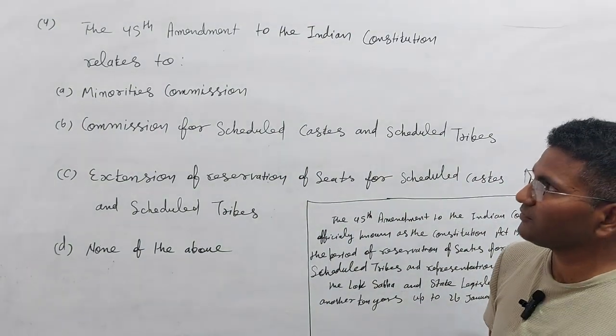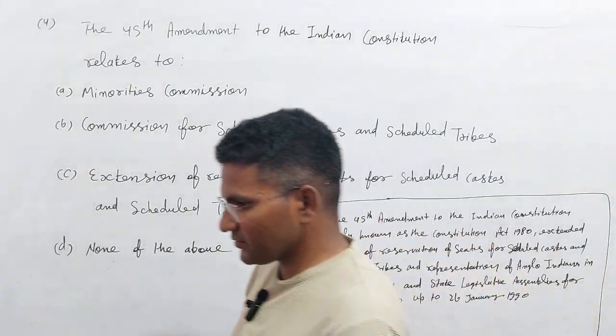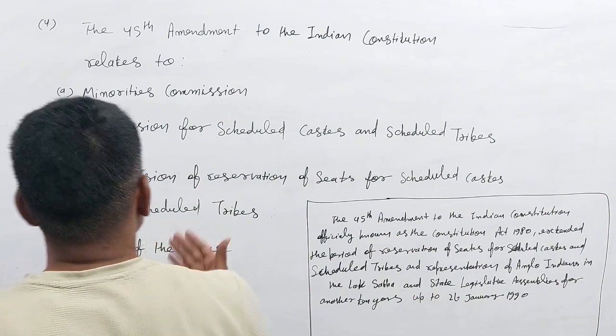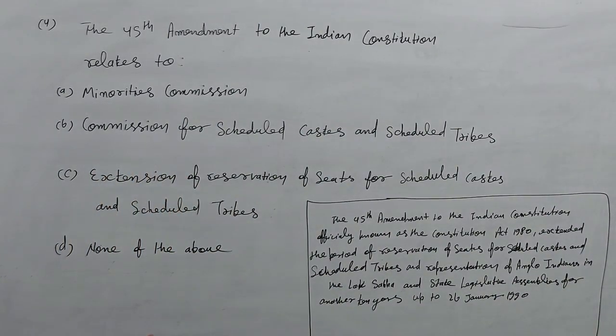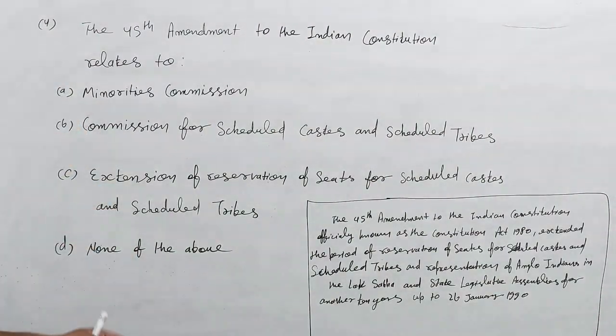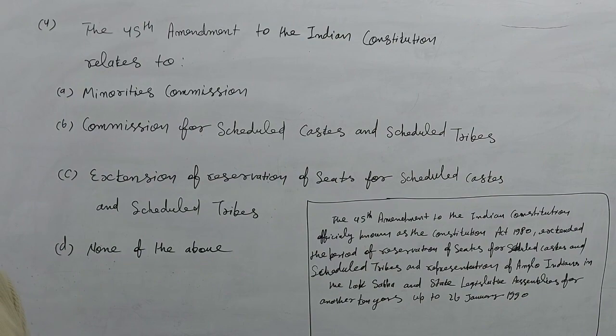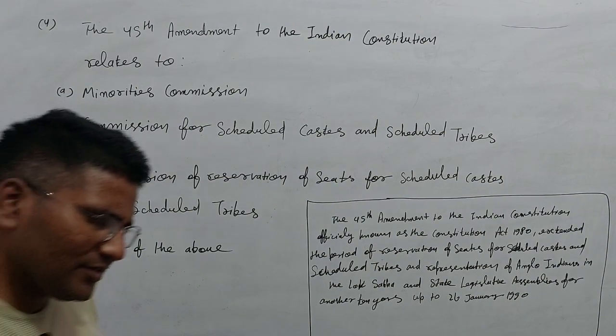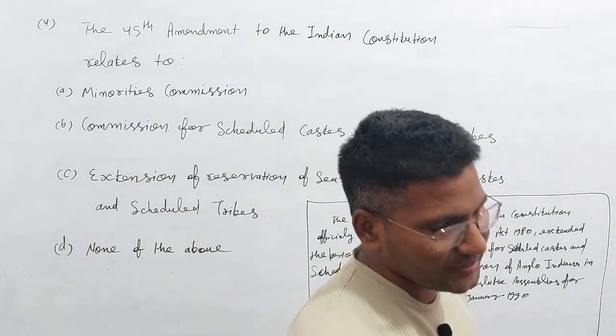The 45th amendment to the Indian Constitution relates to what? Here are some options in front of you, and which option is right, you should know the important point.